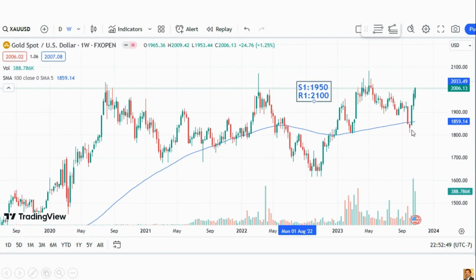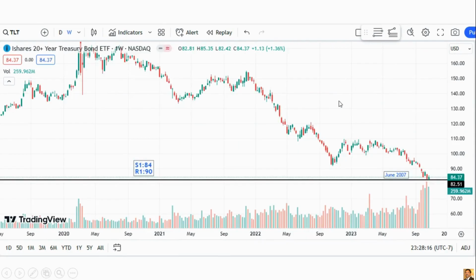And this is gold. So because of the war issue, war fear, last couple of weeks the gold is ripping higher. If it crosses 2050, then I can see 2100 is the first resistance, and the support is 1950. And this is TLT, 20-year treasury bond. This week is a little bit green. It took a support here at 82 and a little bit of bounce. So because of the war fear, money is moving to the bonds.